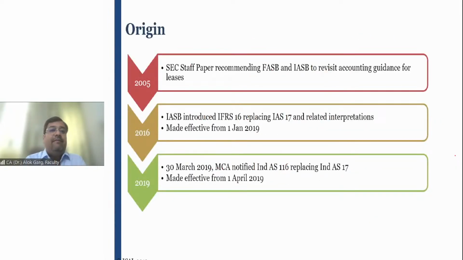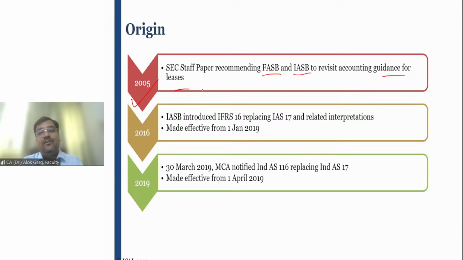So whatever I told you, in 2005, that is 18 years back, the Securities and Exchange Commission staff paper recommended the Financial Accounting Standards Board and the International Accounting Standards Board to revisit accounting guidance for leases, right? And even in US GAAP, Accounting Standards Codification ASC 842 has also been changed, right? So globally, this standard has been changed from IFRS perspective as well as US GAAP perspective.